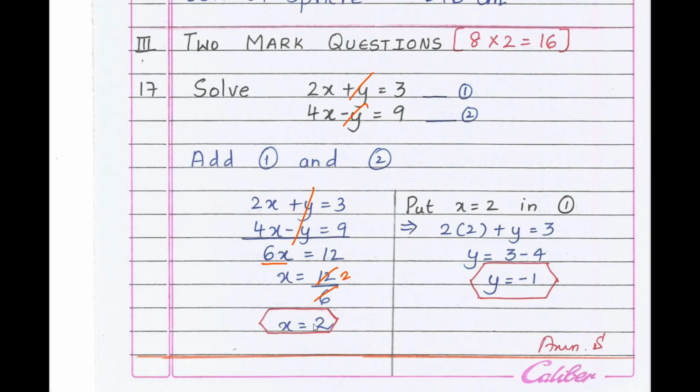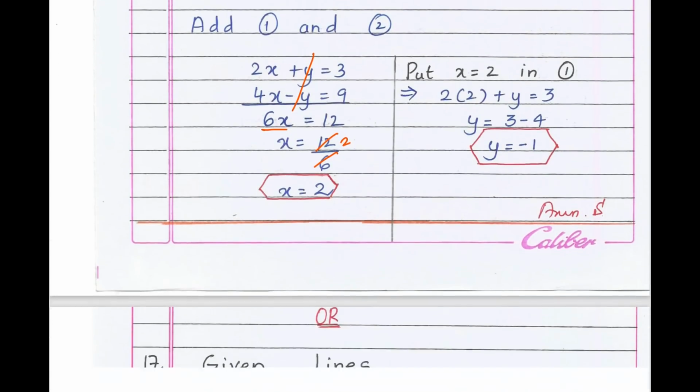Substitute x value in any one of the equations. I'll put x value 2 in equation 1. 2 times 2 plus y equals 3, y equals 3 minus 4, y equals minus 1. Therefore, the value of x is 2 and y is minus 1.